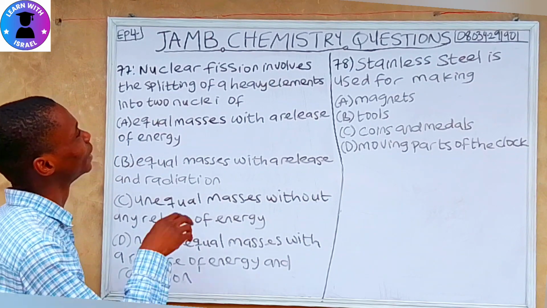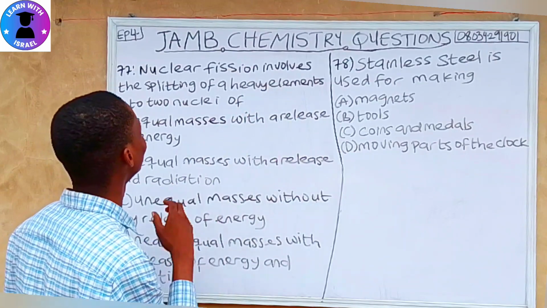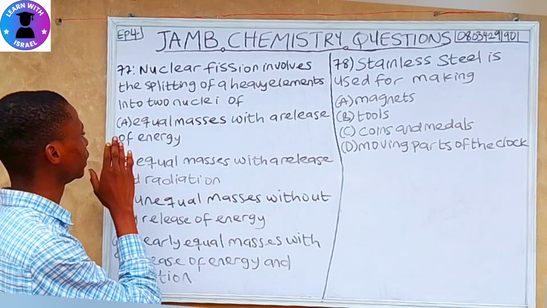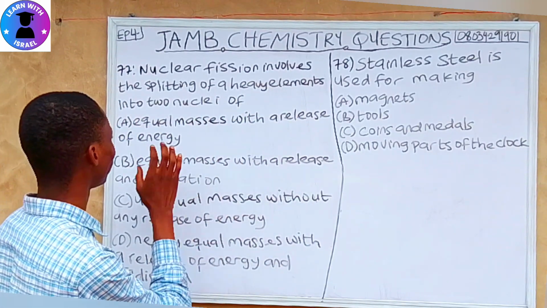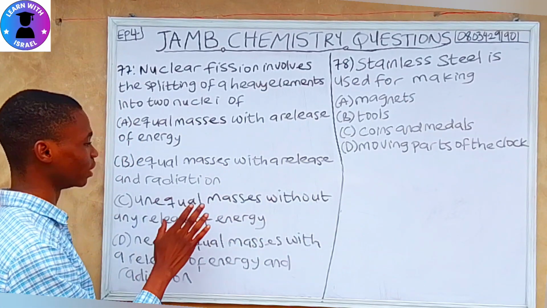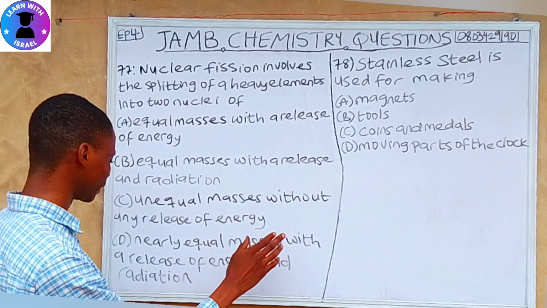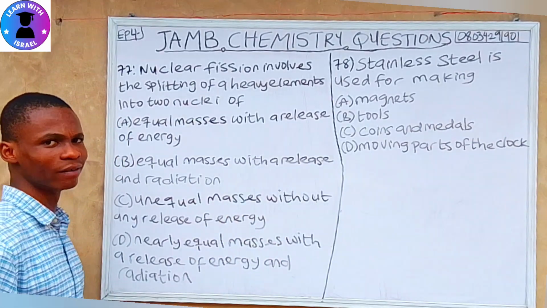Question 77. Nuclear fission involves the splitting of a heavy element into two nuclei of A. Equal masses with a release of energy, B. Equal masses with a release and radiation, C. Unequal masses without any release of energy, D. Nearly equal masses with a release of energy and radiation.